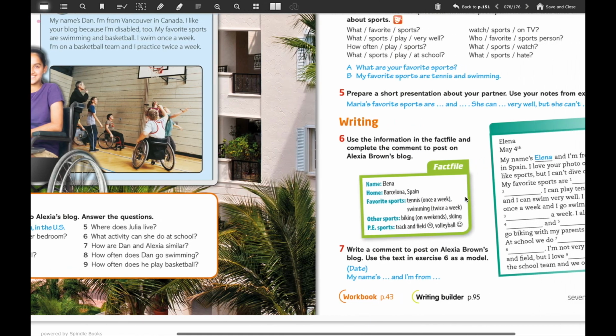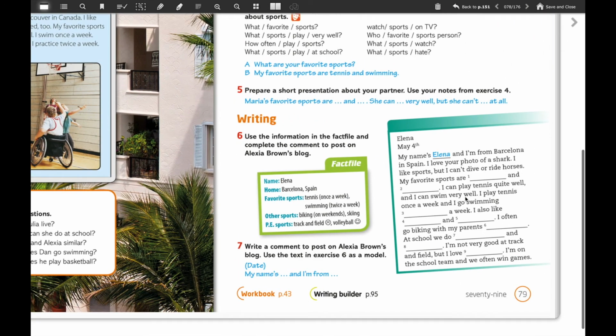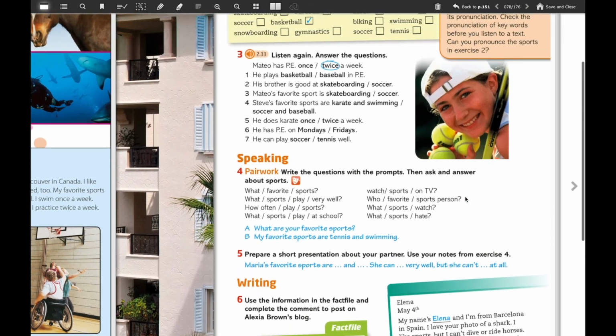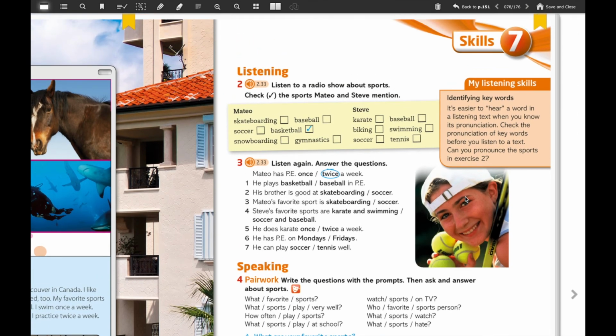Now we are going to work on page 79, okay, and we're going to work here on listening. Remember that we are practicing listening skills too.